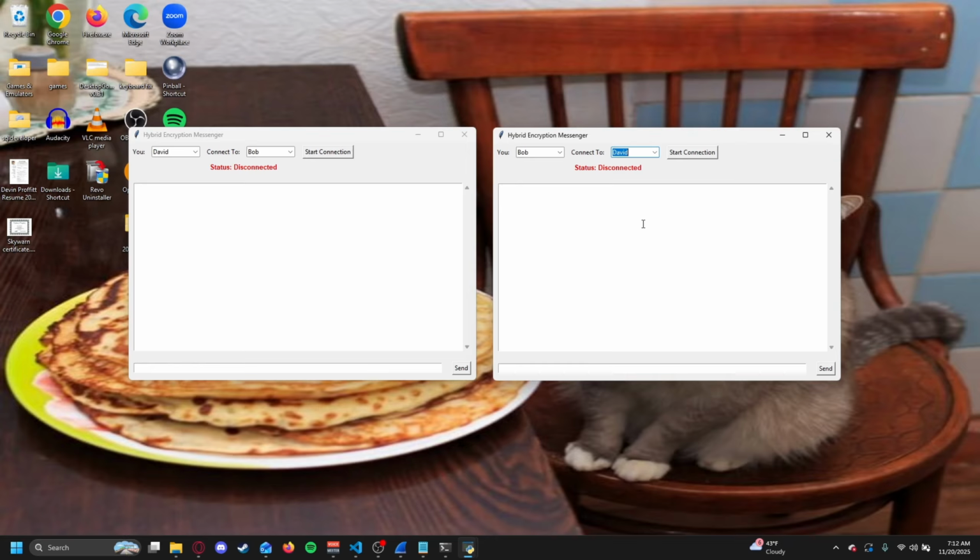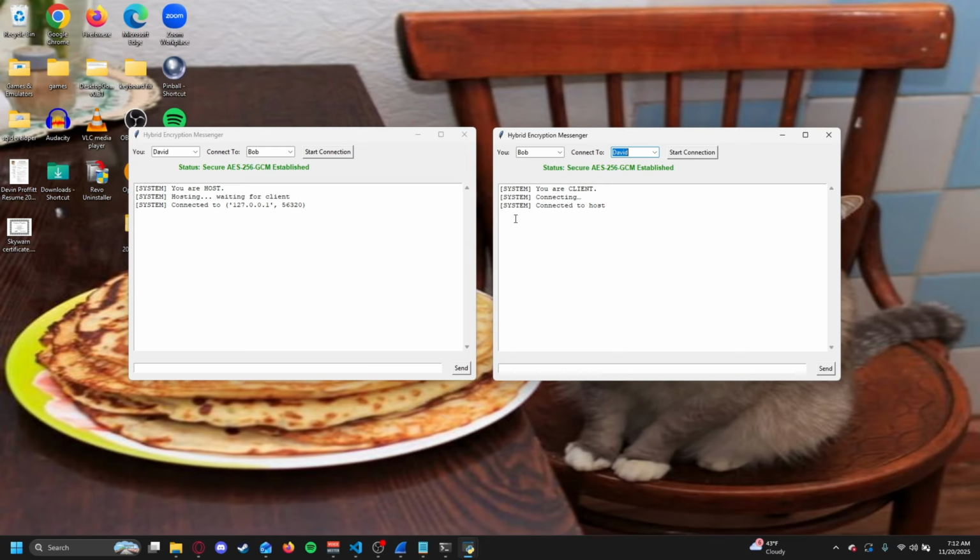Currently, it's just using the 127.0.0.1 loopback address, but the app is able to communicate between 2 different IPs. Whenever you're ready to start the chat, just hit the connect button on both clients. The first one to hit connect will automatically be assigned as the host, as you can see here. And I want to bring your attention to the security status monitor up here at the top. Once I hit connect on the other client, you can watch as it goes through all of the encryption steps we have set up.